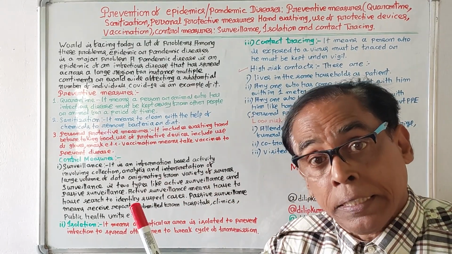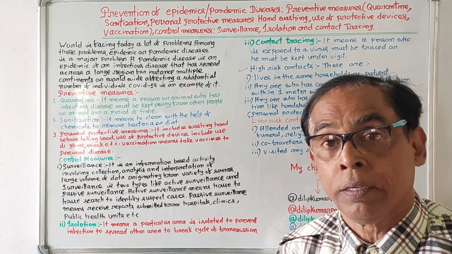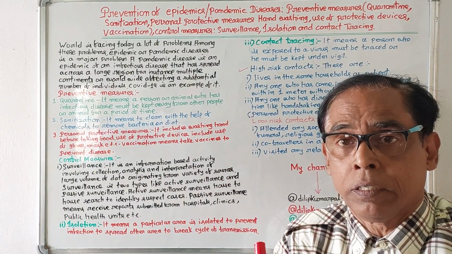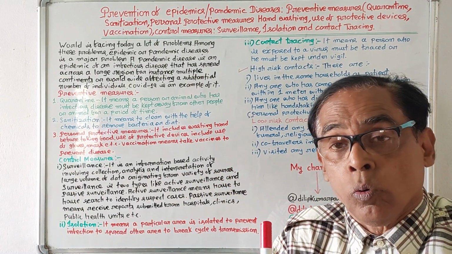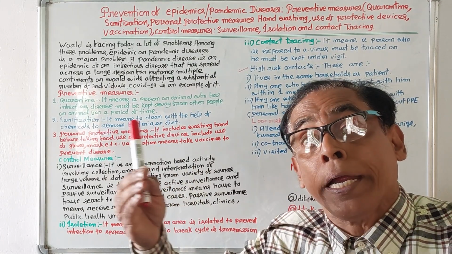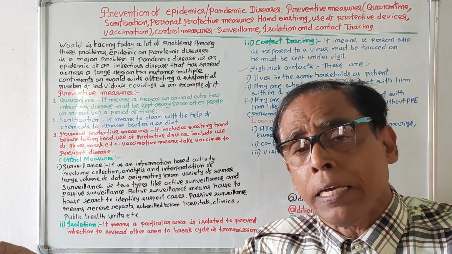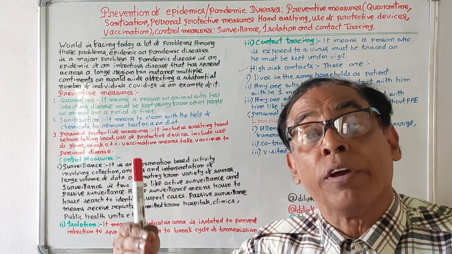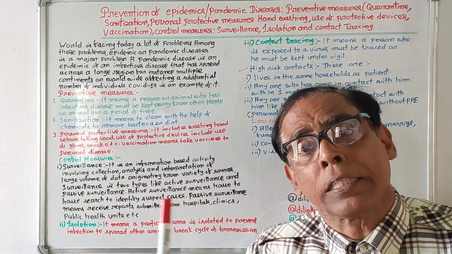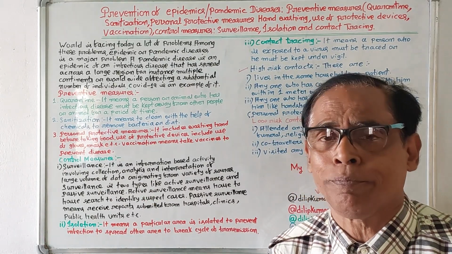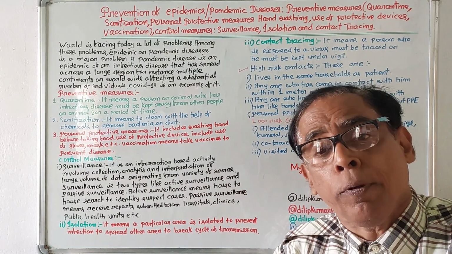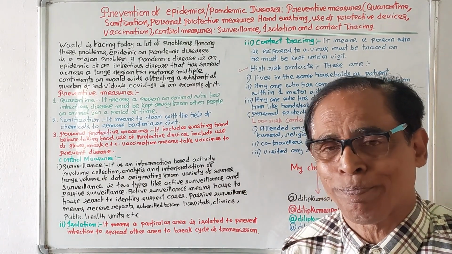A pandemic disease or an epidemic means it is a disease where the infections will spread to different areas, including various continents, and it can also become worldwide, where more people as well as animals will be affected.